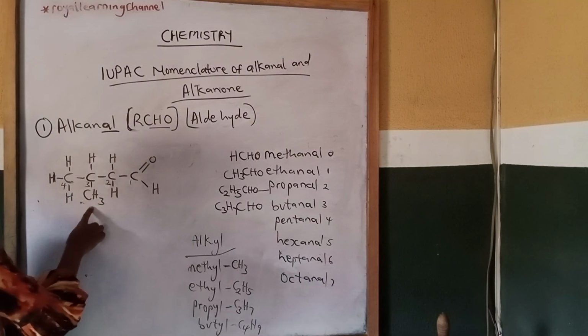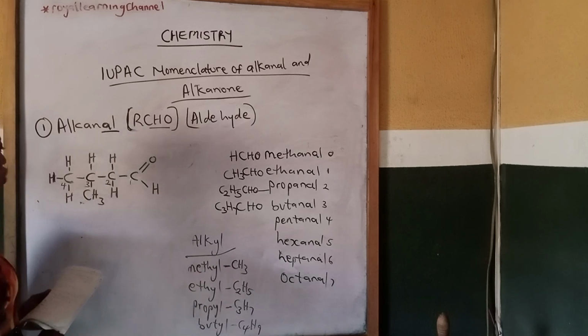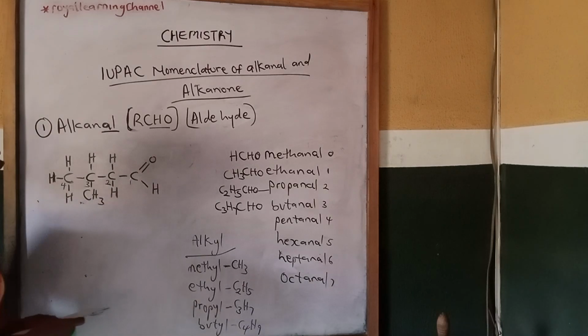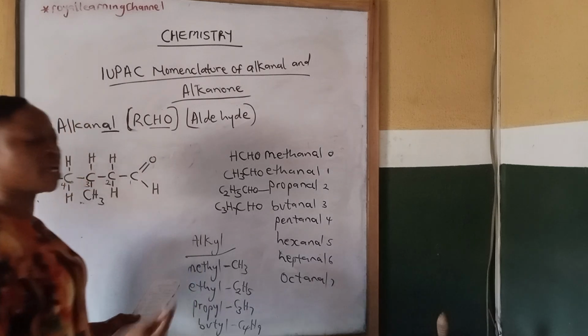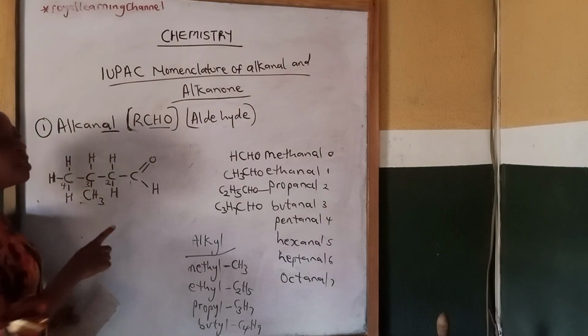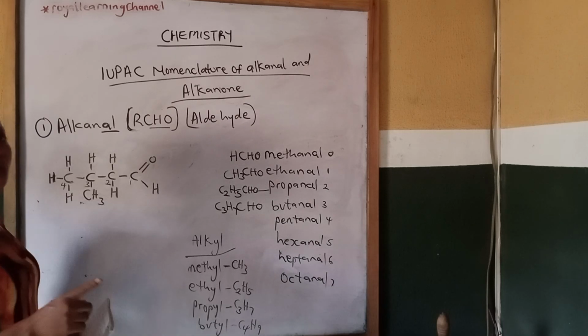So CH3 is always a substituent. Then under naming of organic compounds, you name from the end which will give you the lowest number to your substituent.